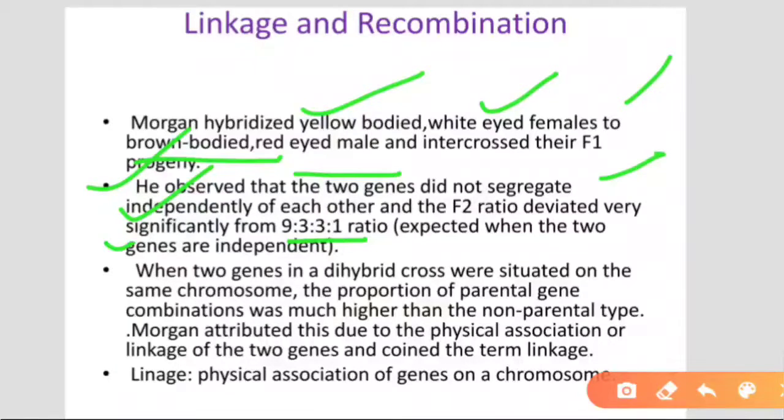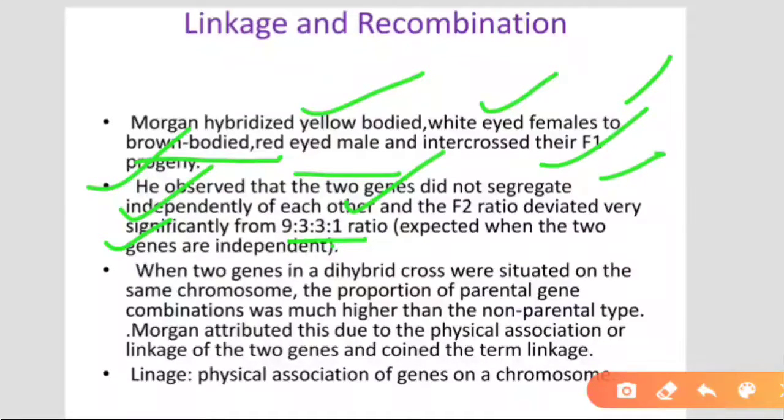Means in the previous slide we studied that they are independently assorted, separated. But in some cases, in the case of Drosophila, not all genes are segregated. That's why the result is not found like the 9:3:3:1 ratio. Means the result is something different from this. That means not all genes are segregated during gamete formation.